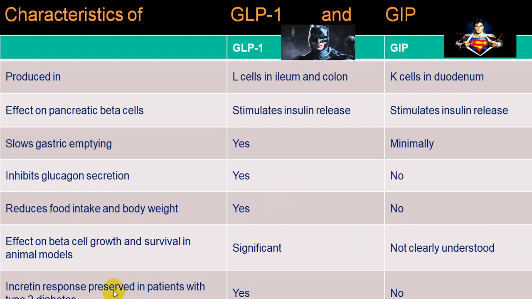The incretin response is preserved in patients with type 2 diabetes mellitus, particularly by GLP-1. Hence, GLP-1 analogs can easily be given in case of type 2 diabetes mellitus, while as far as GIP is concerned, it has not been proved.